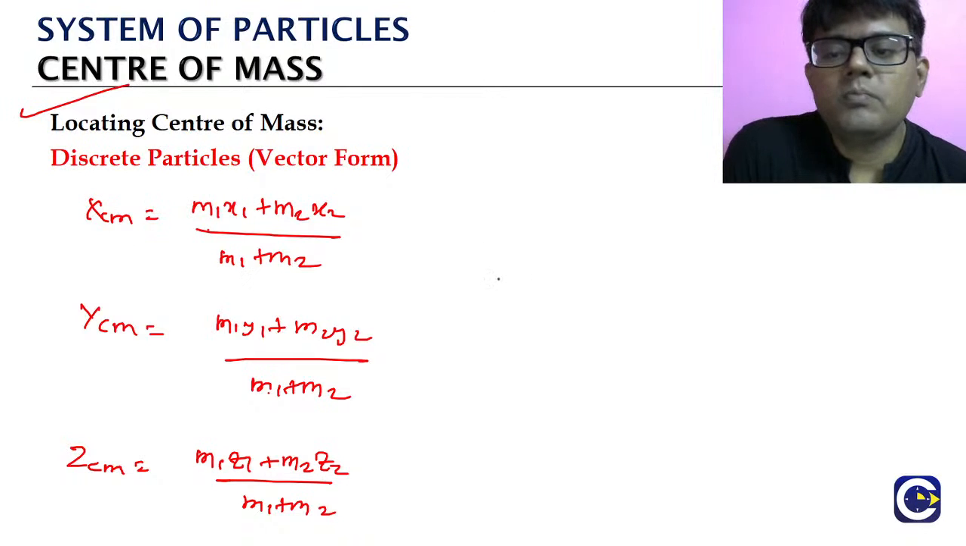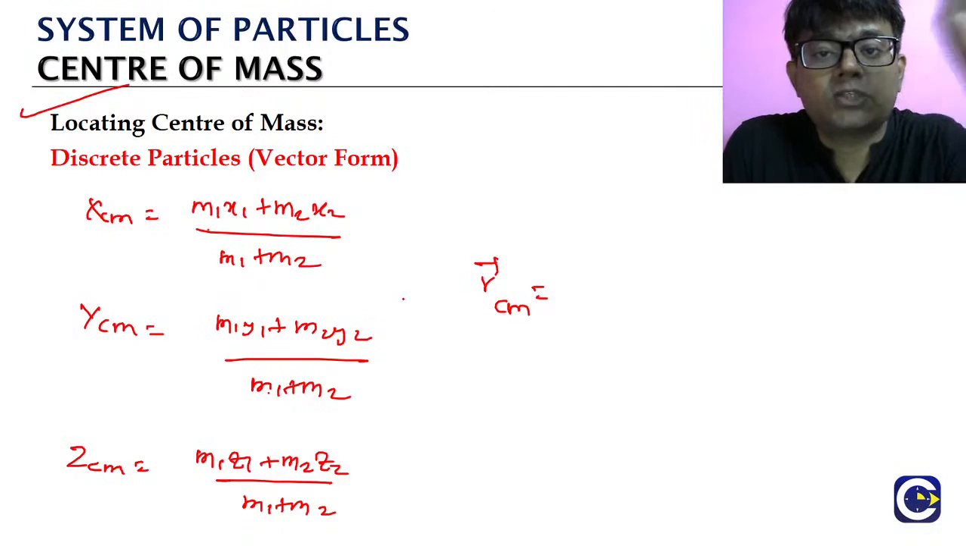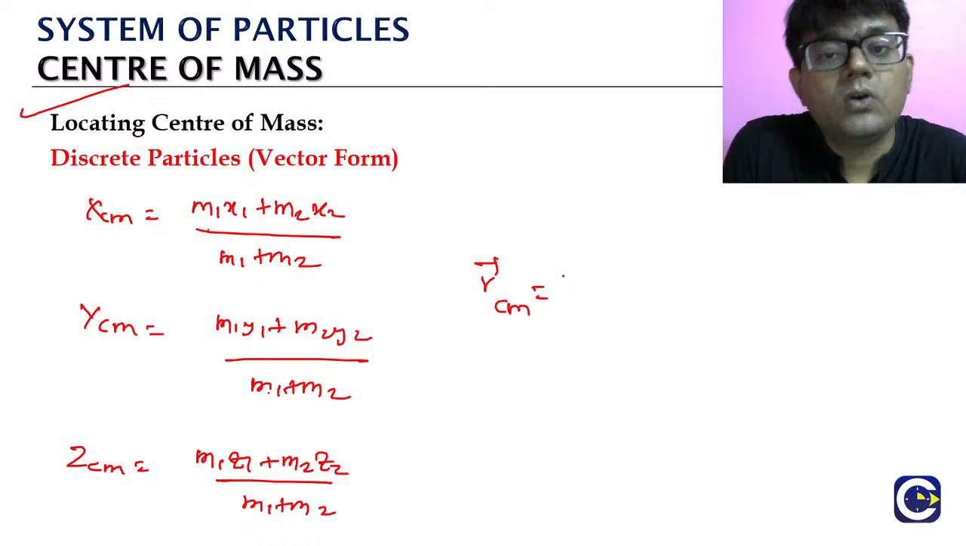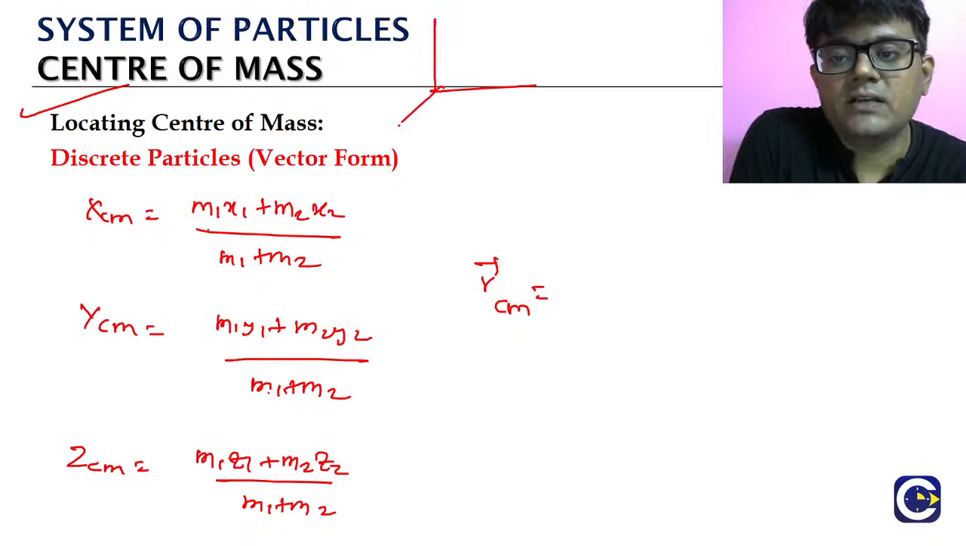Let's say we need the position vector. Position vector of the center of mass. What is the position vector of any particle? It is the x coordinate into i cap plus y coordinate into j cap plus z coordinate into k cap. Look, we have a point with x, y, z coordinates.